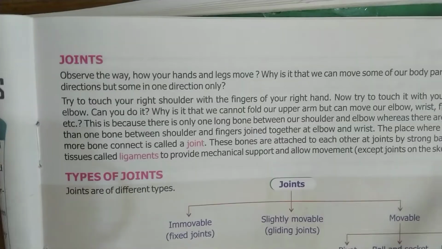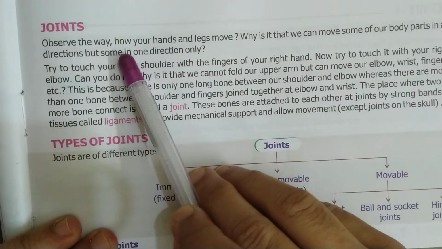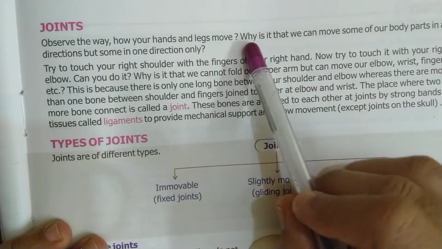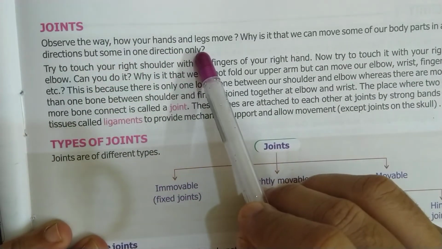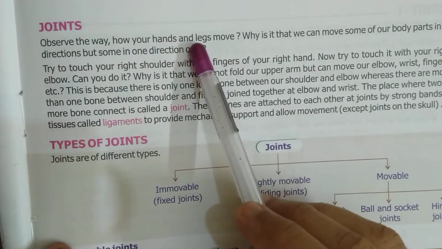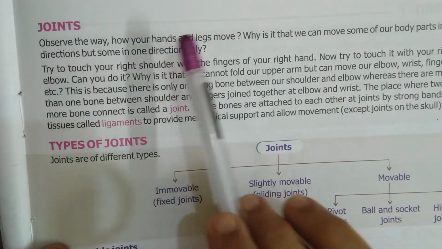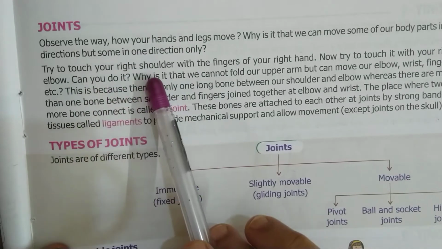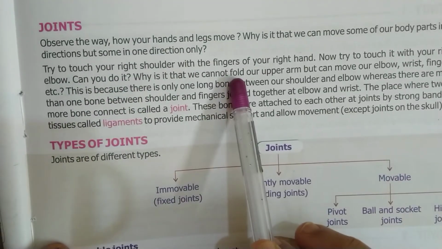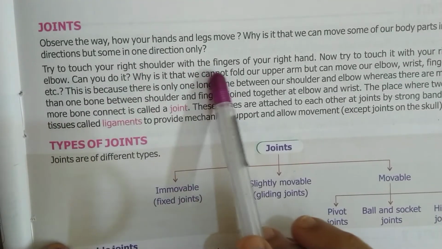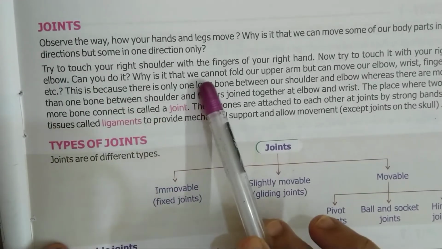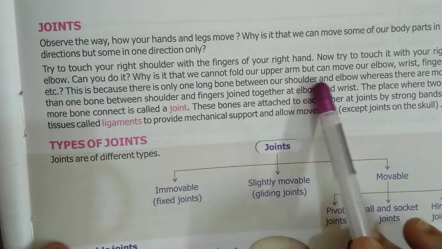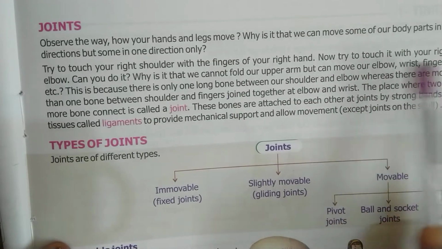Now coming to the topic, joints. Observe the way how your hands and legs move. Why is it that we can move some of our body parts in all directions but some in one direction only? If you touch your shoulder with the fingers of your right hand, you can touch it. If you touch it with your right elbow, you cannot touch it. It is because we cannot fold our upper arm. But we can move our elbow, wrist, fingers, etc.